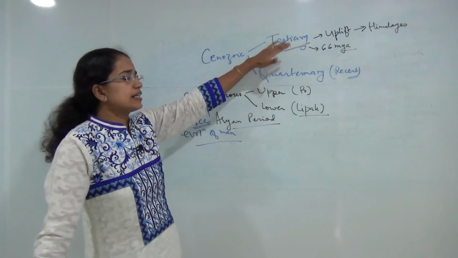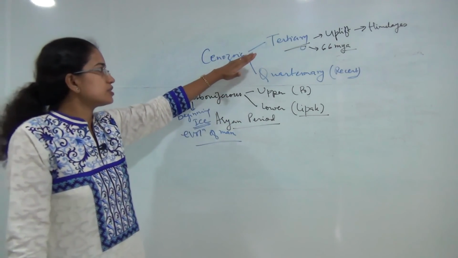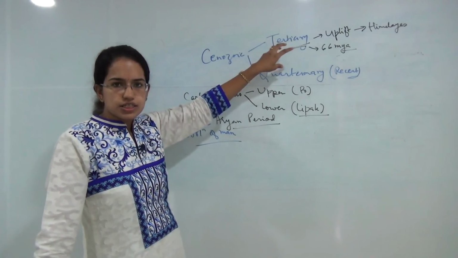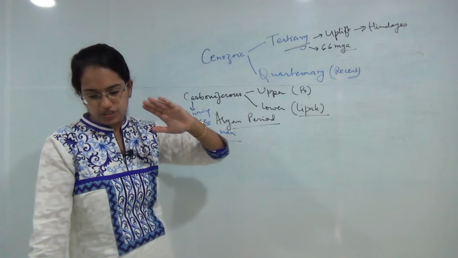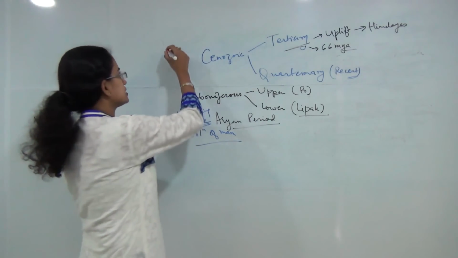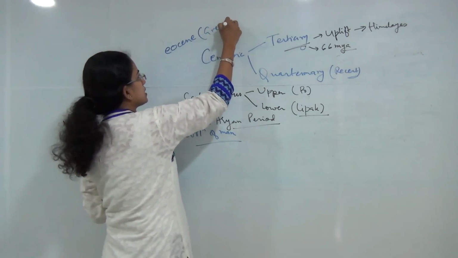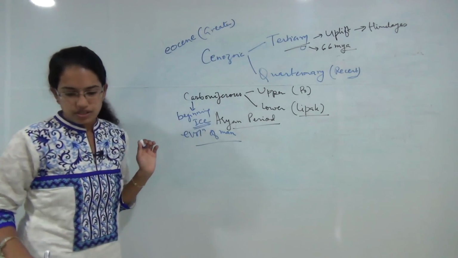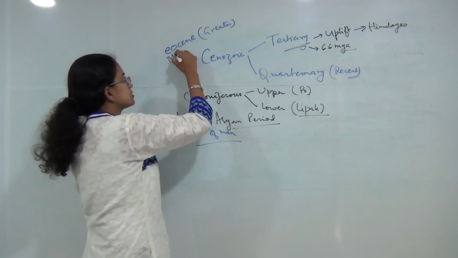Then you had the Eocene, the mid-Eocene and the post-Paleocene period that was witnessed during the tertiary phase. And in this tertiary phase, Eocene was the upheaval of Himalayas, the greater Himalayas. So Eocene focused on greater Himalayas. Then you have the Miocene, that was the folding of the lesser Himalayas.